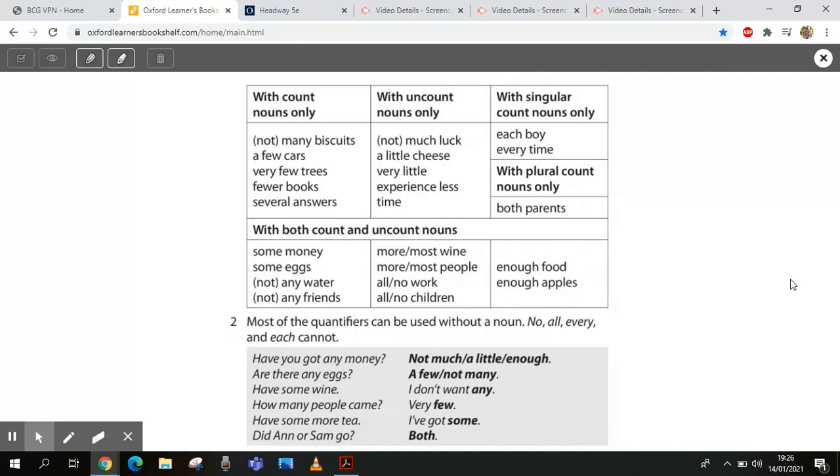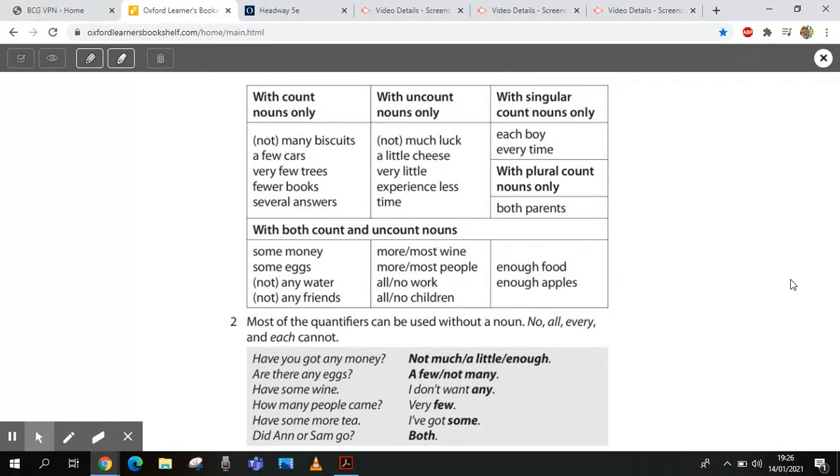That means, have you got any money? Not much. Are there any eggs? A few. Have some wine? I don't want any. How many people came? Very few. Have some more tea? Oh, I've got some. Did Anne or Sam go? Both. Okay. Don't get confused between both and either, by the way.